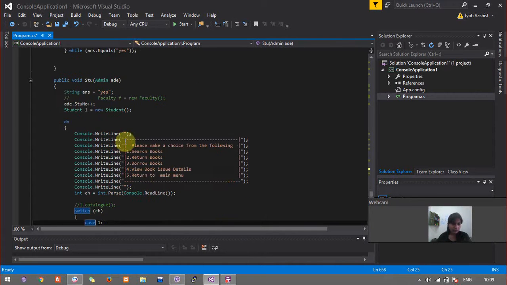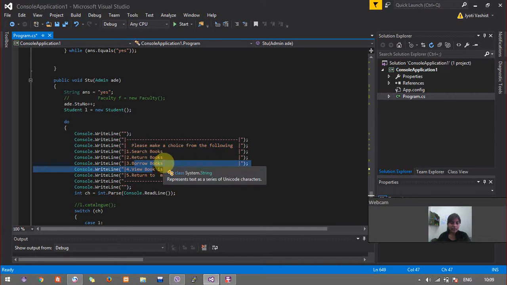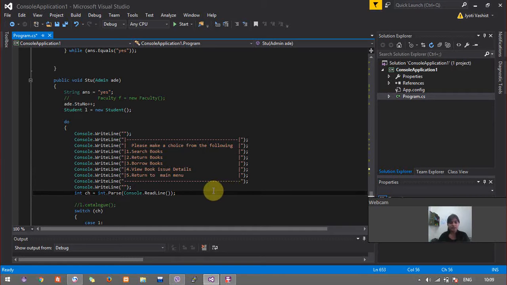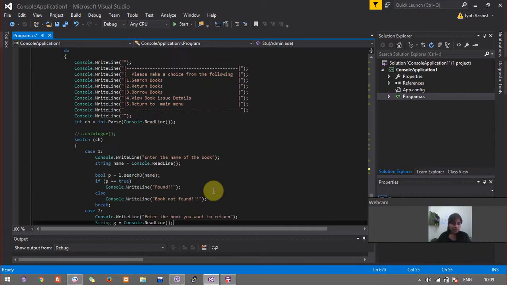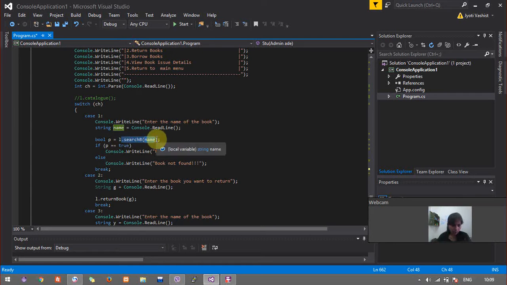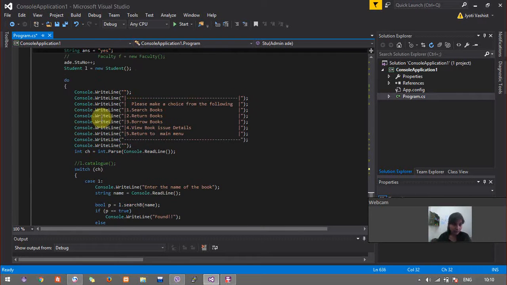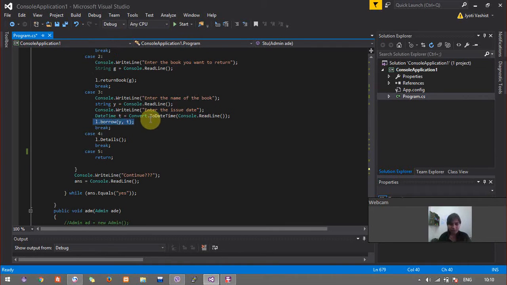And then going on to the student's functionality, this is done by the function stu. So here he is given the option of searching, returning and borrowing. As you can see, there is no option for renewing a book as it is specific only to the faculty users. So in case he wants to search a book, I create an object of the student class. Student L is equal to new student, and then I also increment the number of students for the admin so that he knows that a new student user has been added. So now I just call the function borrow to implement the borrowing book functionality.